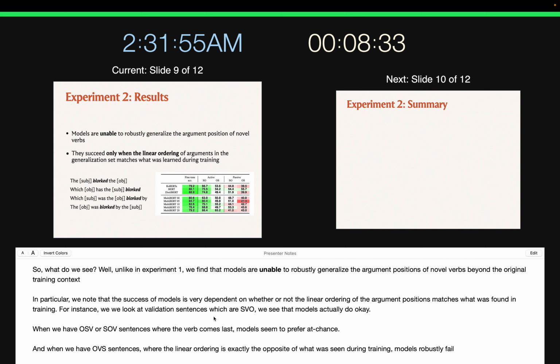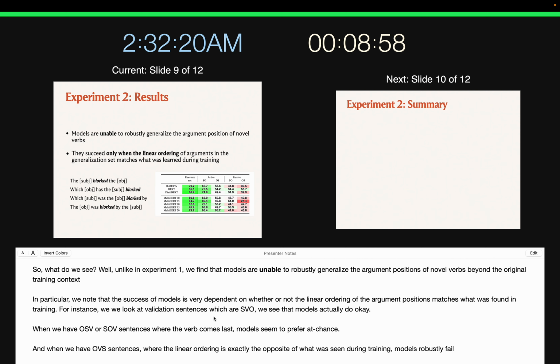This corresponds to the second column in our table here. When we have object, subject, verb sentences, such as which object has the subject blorked, or subject, object, verb sentences, such as which subject was the object blorked by, we see that models seem to perform roughly at chance. That is, they're not categorically failing this task, but they're not categorically succeeding either.